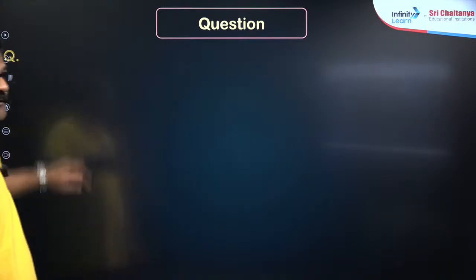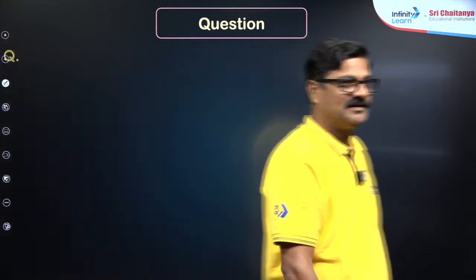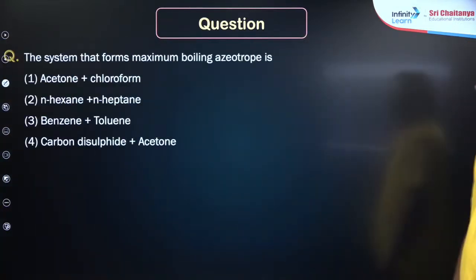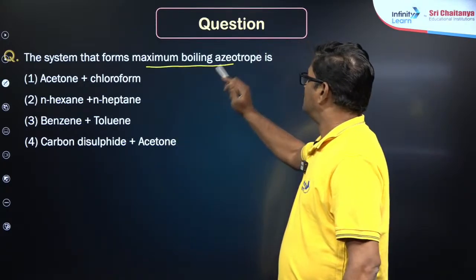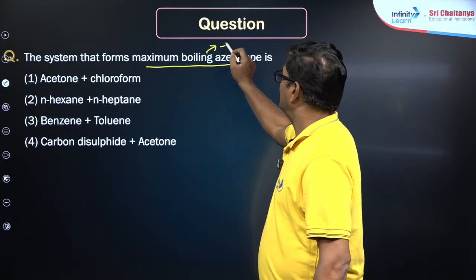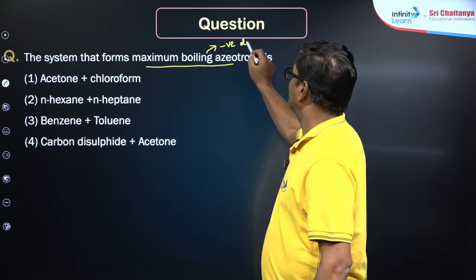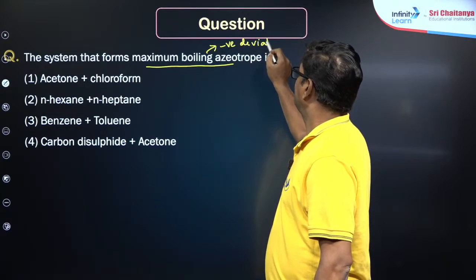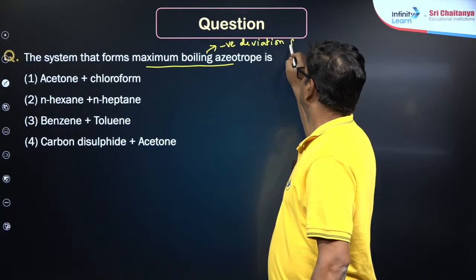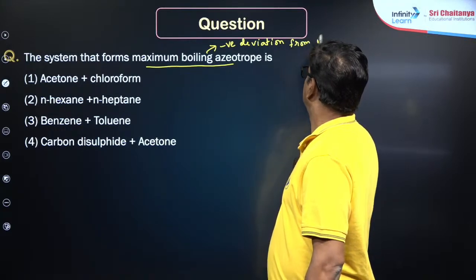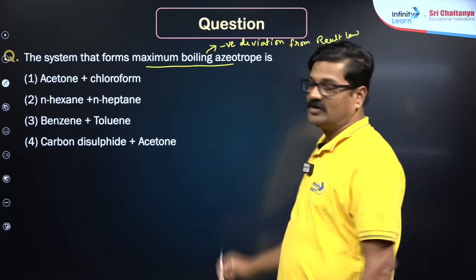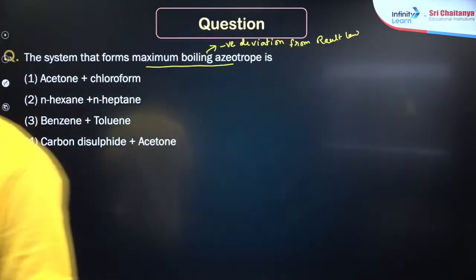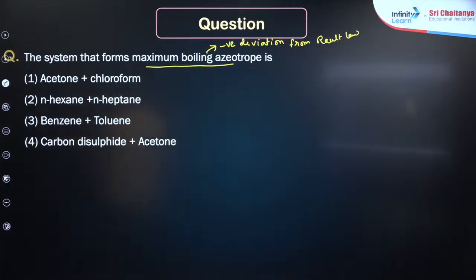One more question for you, students. Now, the system that forms a maximum boiling azeotrope. Maximum boiling azeotrope means negative deviation from Raoult's law. Negative deviation from Raoult's law. You want to say D or C, Nandu?